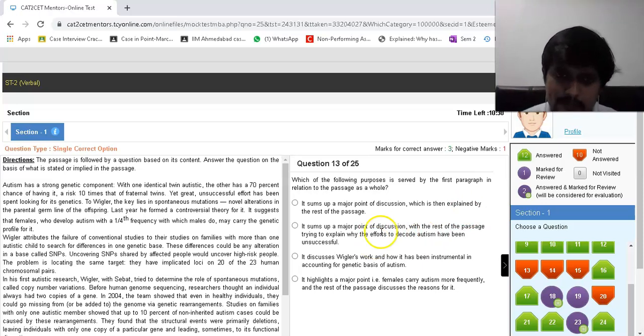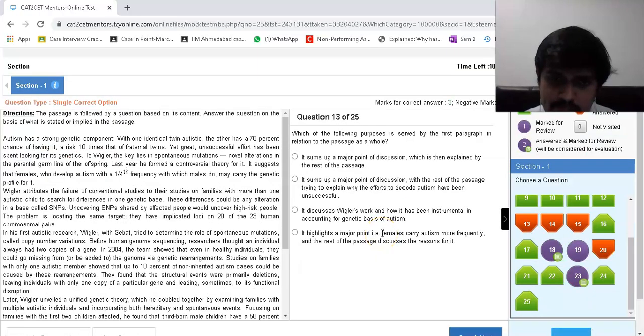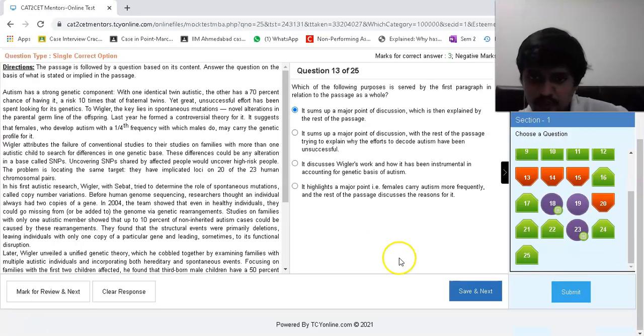There are critics, but it is perhaps not negative about it. This is why the efforts to decode autism have been unsuccessful? No, but they are talking about what is the purpose of the first paragraph. So it's the first one, not this. They have not touched upon this. Discusses Wigler's work and how it has been instrumental in accounting for the genetic basis of autism? No. Highlights a major point, that females carry autism more frequently? No. This is good.